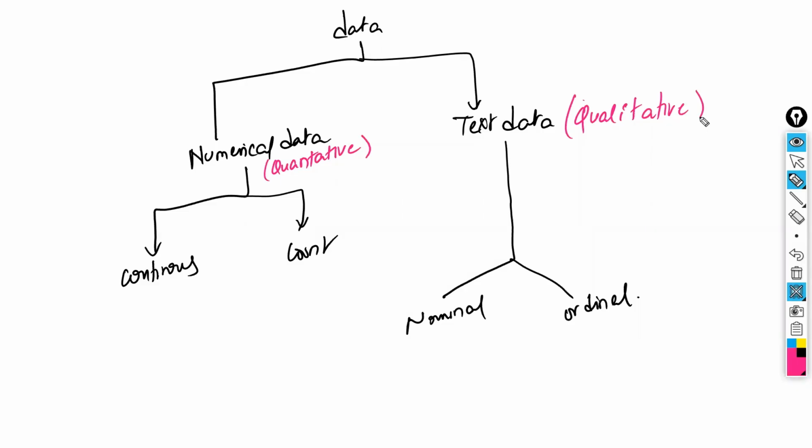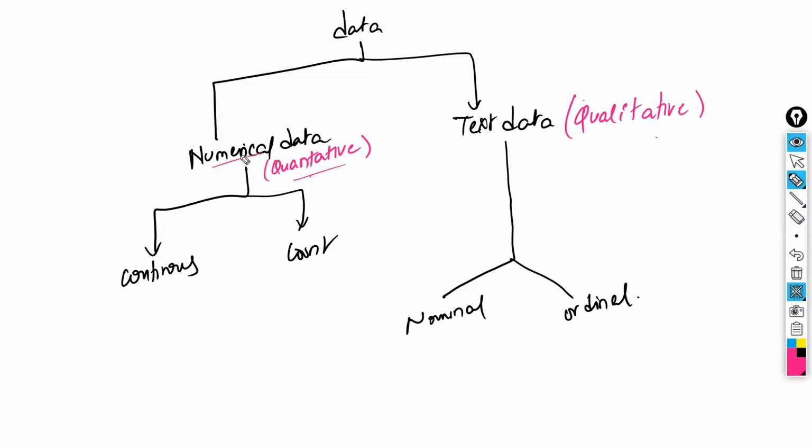Okay. If I ask you about quality, what do you say generally? Good, it is a good quality, nice, sir, something like this, right? Whatever you are describing in text is considered qualitative. Simple. Quantity: if I ask how much quantity you want, something like this, so quantity comes under numerical. So data is either quantitative data or qualitative data.